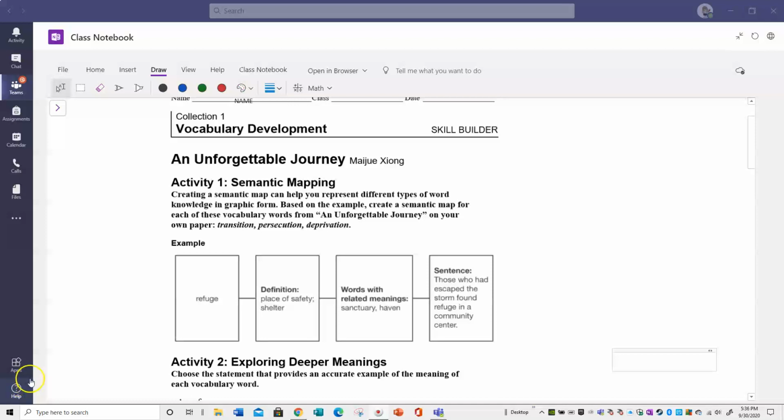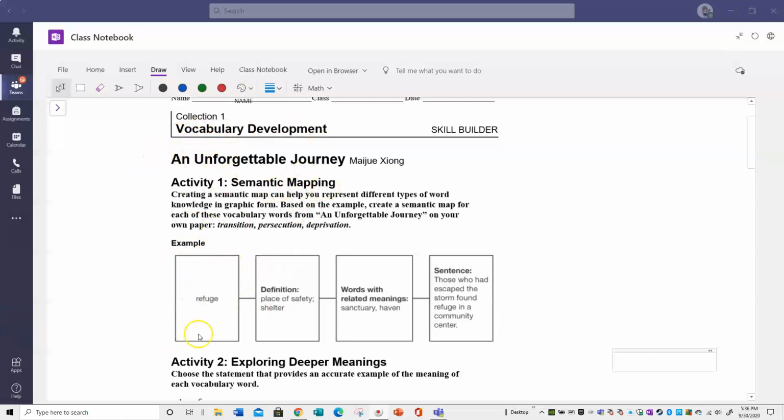Hi, Miss Eglin here. In this video, I'm going to talk about the vocabulary for An Unforgettable Journey, the selection that we will have a test on Friday. And in this practice activity, the first section here is called Semantic Mapping.